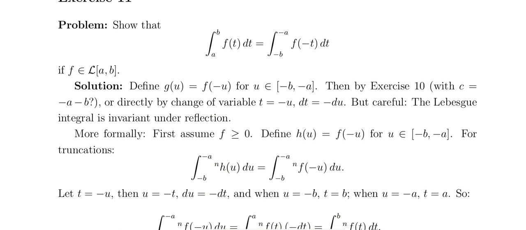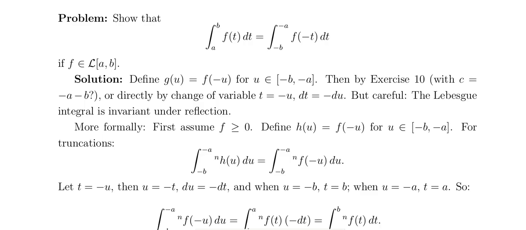Where the integral from a to b of f of t dt equals the integral from minus b to minus a of f of minus t dt. This is a well known idea, in the case where f is Lebesgue integrable on a comma b. So like that, it is a simple result.